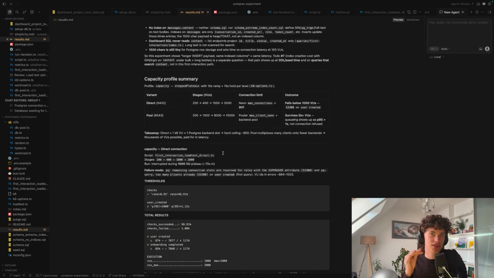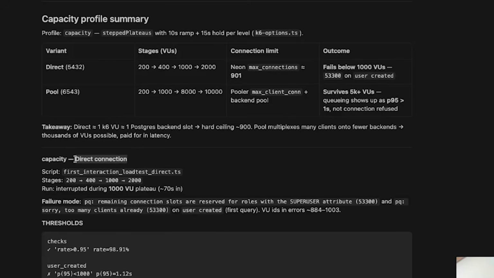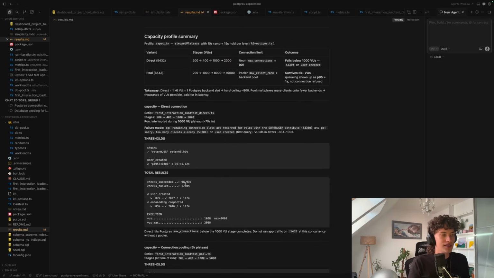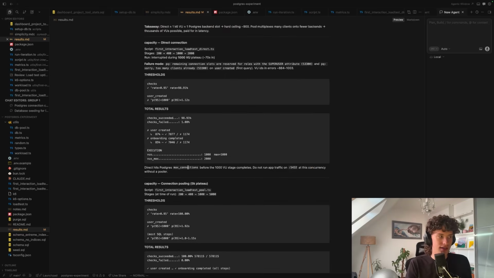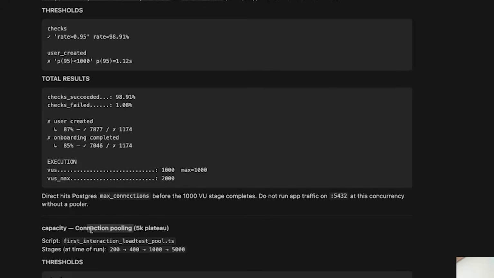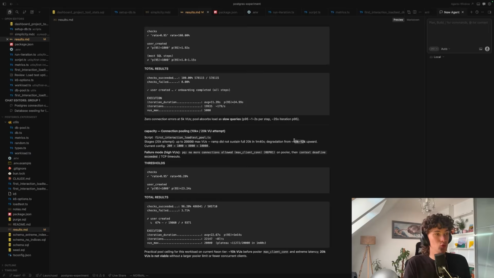My curiosity has driven me to test how many total users our database can handle, and with the direct connection, we were able to achieve close to 900 active users. But what was even crazier is that once I enabled connection pooling, which I'll explain in a second, I was able to get 10 to 12,000 active users. So a 10 to 12x increase compared to the direct connection, which was absolutely insane.